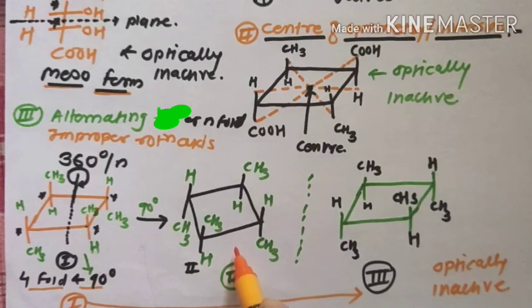If you take the mirror image of this second structure, the mirror image, that is the third molecule, is exactly similar to the first molecule, the object molecule. Therefore such a molecule is known as an alternating axis of symmetric molecule, and these are again optically inactive forms. That means they are superimposable mirror image compounds, and superimposable mirror image compounds are optically inactive forms.